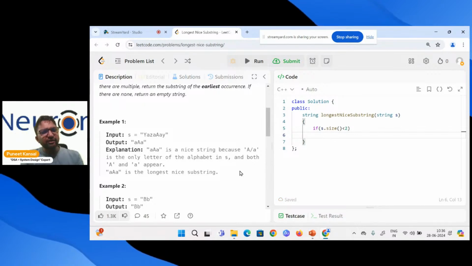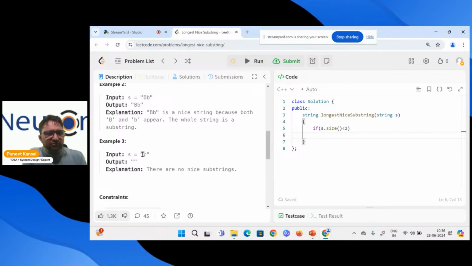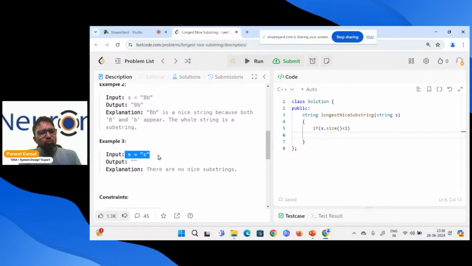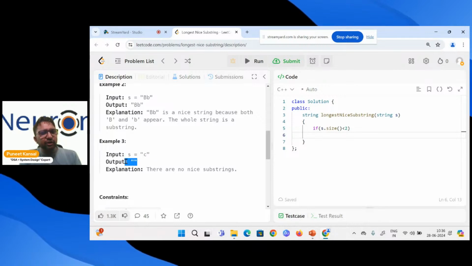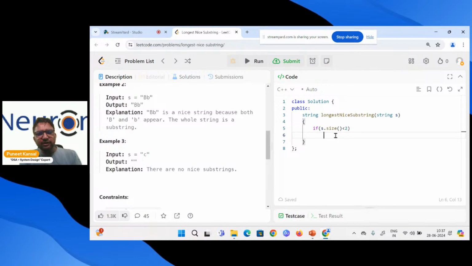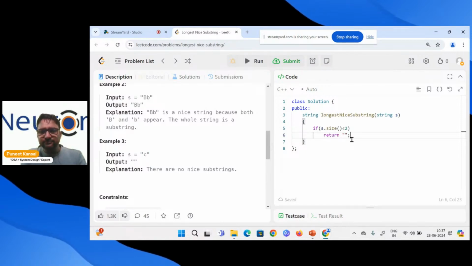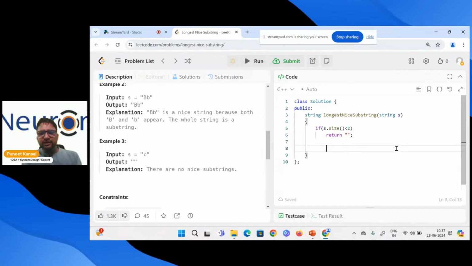If there is one character only, see, C is the one character, and this is the string they provide us. So what will be the longest substring? None. We will return the empty string because this doesn't have its counterpart capital C. So let me simply return the empty string. Done. This thing is done.